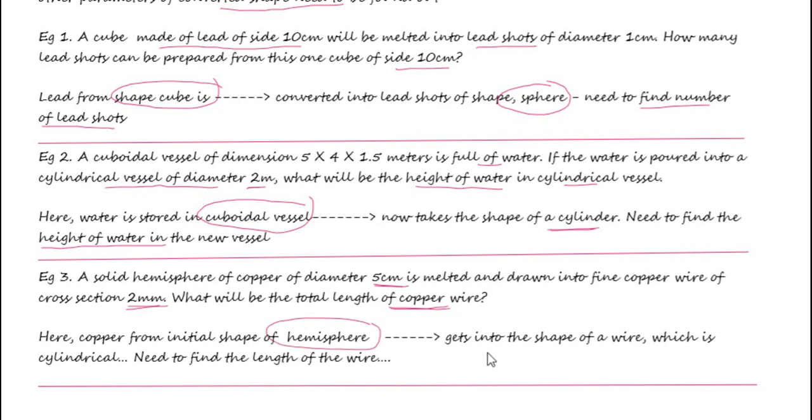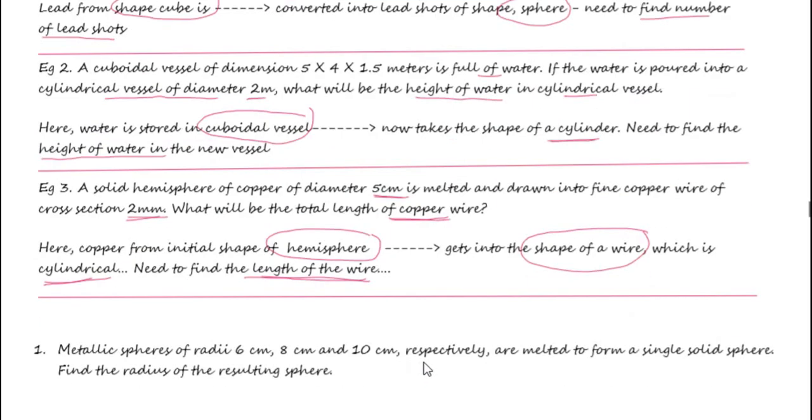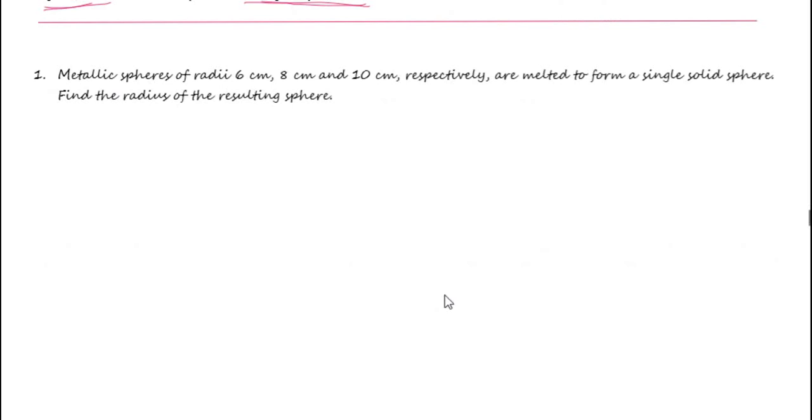This is melted and drawn into the shape of a wire. Wire is always of shape cylinder. The cross section, that is the diameter, is given. You need to find out the total length of the wire, that is the length of the cylinder, or for a cylinder you can also say it is the height of the cylinder. Now with this, let us start solving some problems.